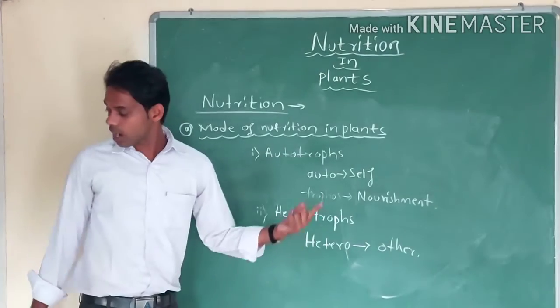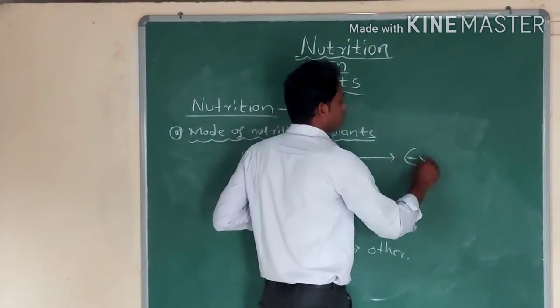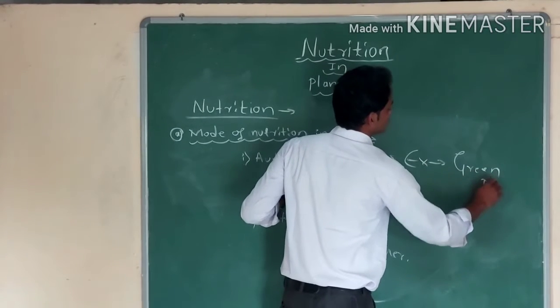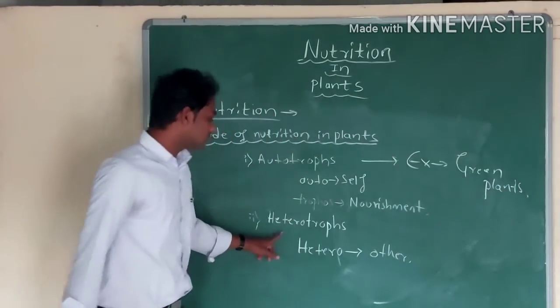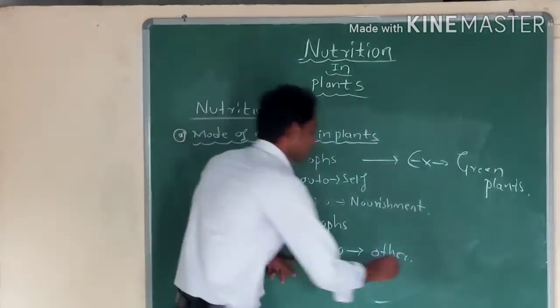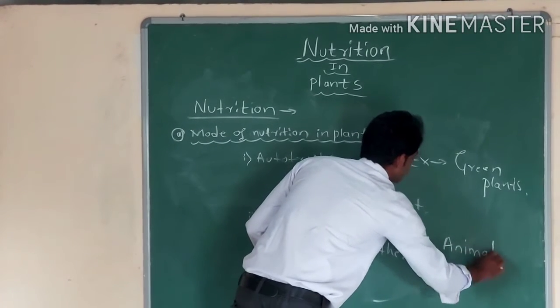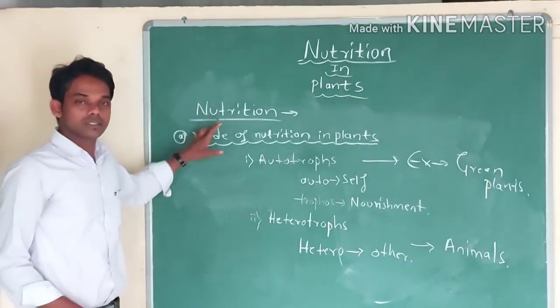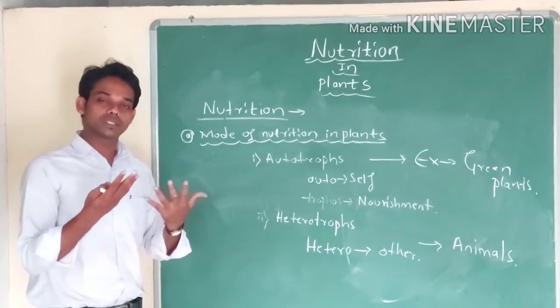Examples of autotrophs are green plants. And examples of heterotrophs are animals. Understood? Nutrition means taking up food by the organism and utilization by the body.